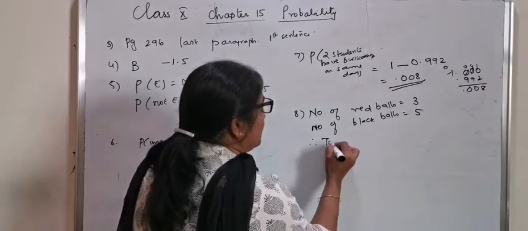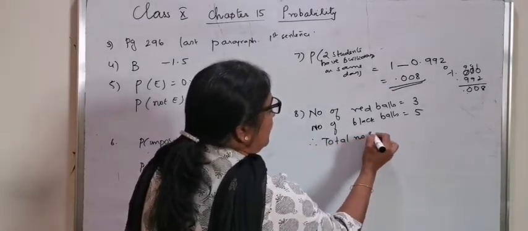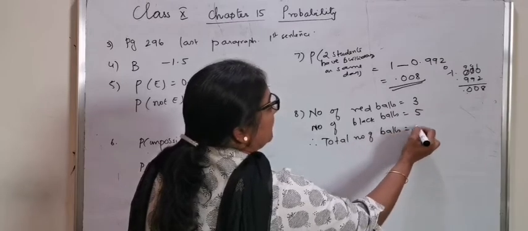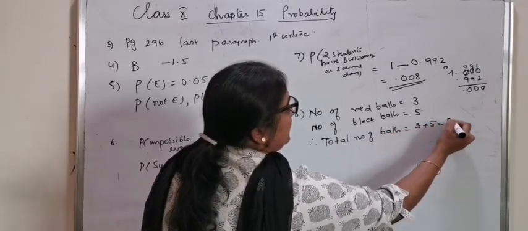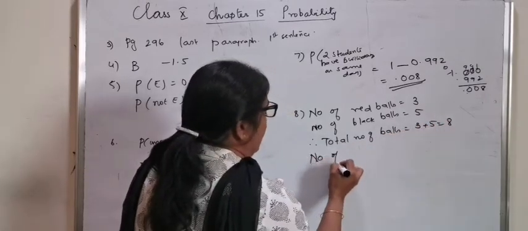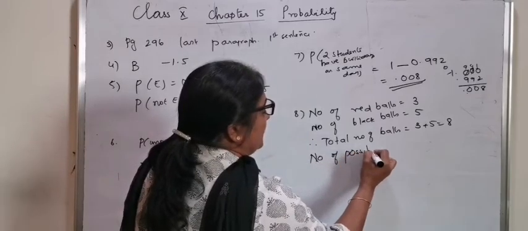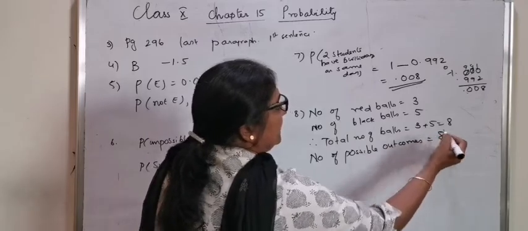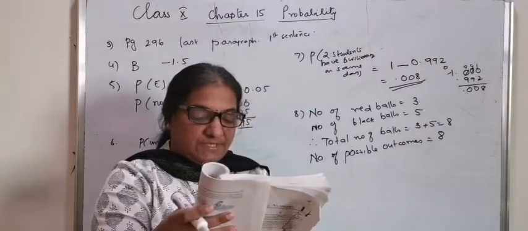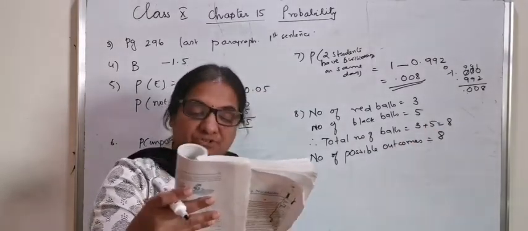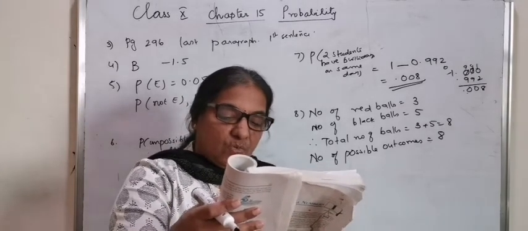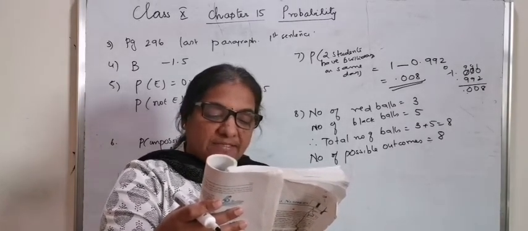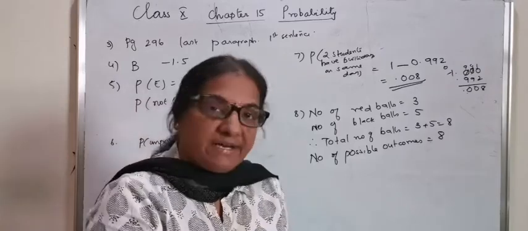Immediately, total number of balls is equal to 3 plus 5 is equal to 8. The total number will give you the number of possible outcomes. Now, a ball is drawn at random from the bag.